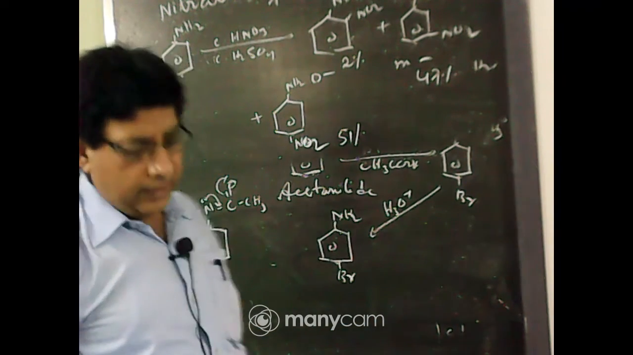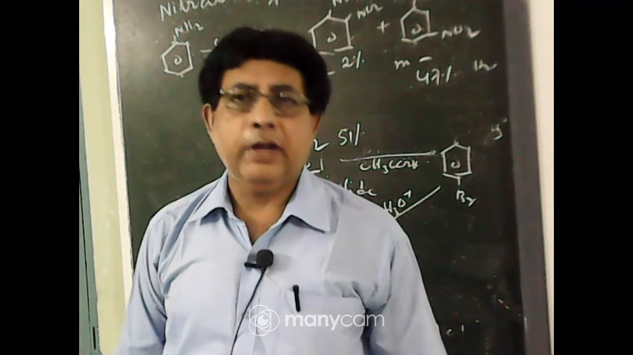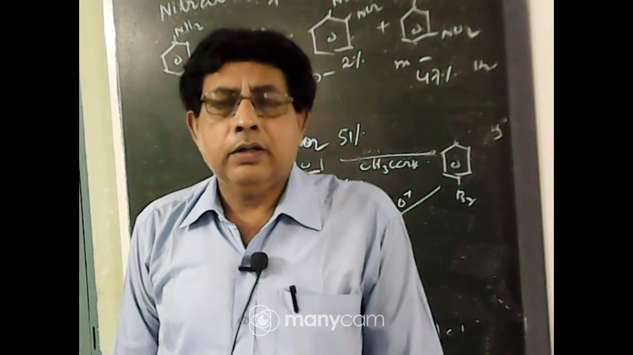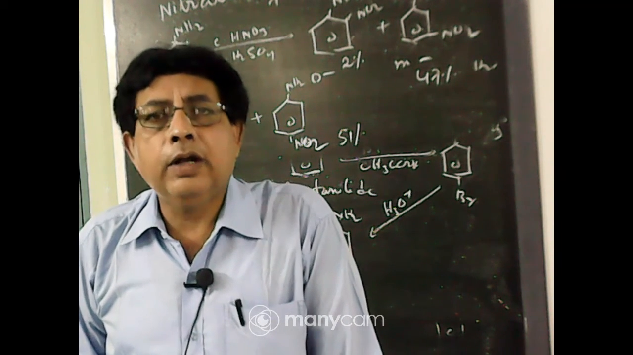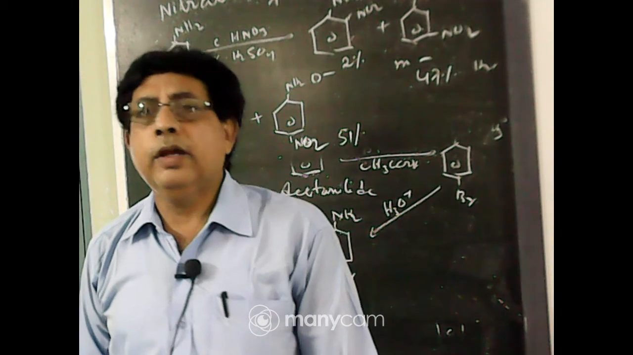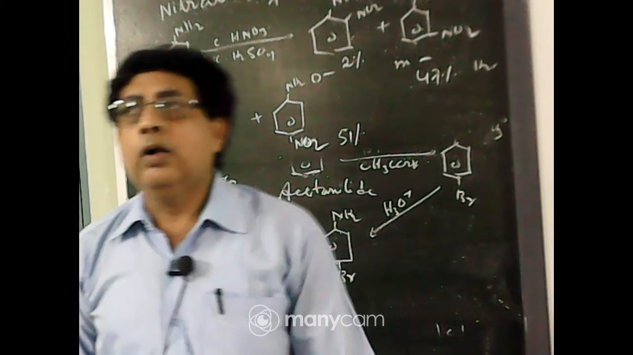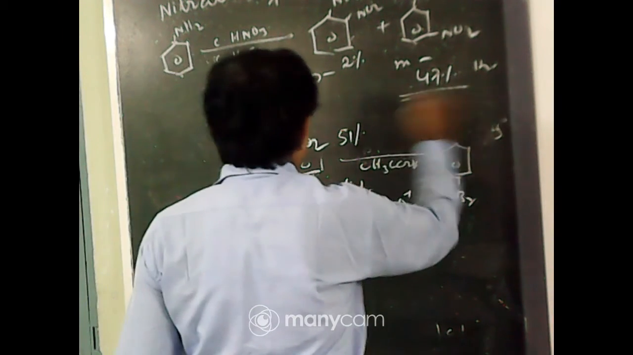Now the question arises, why? Though aniline is an ortho-para directing group, why is a considerable amount of meta product obtained during nitration? Aniline is normally ortho-para directing, so the main product should be ortho or para. Why is 47% meta product obtained?